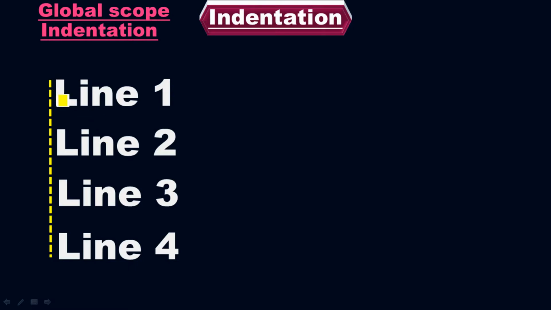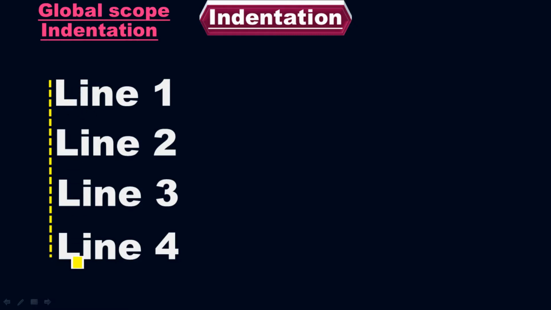Look here, this is the single indentation that we have. There is no other indentation, there is no inner indentation, and there is no other outer indentation. I mean, there is not a single line of code which starts before these four lines. Therefore, this is the only indentation, which we consider the outermost indentation. So the outermost indentation is called the global scope indentation. Since there is no inner indentation, this is only the global scope indentation. This is the only outermost indentation, so they come under the global scope indentation.